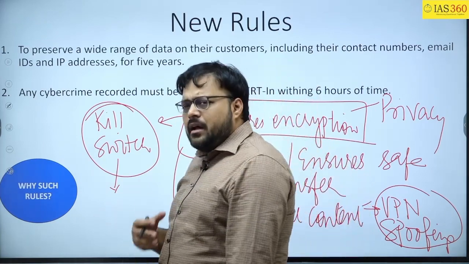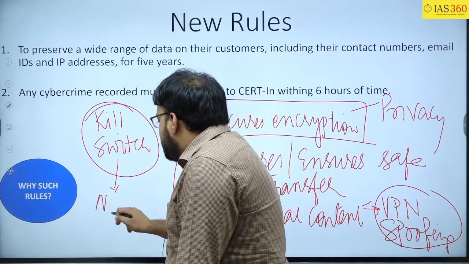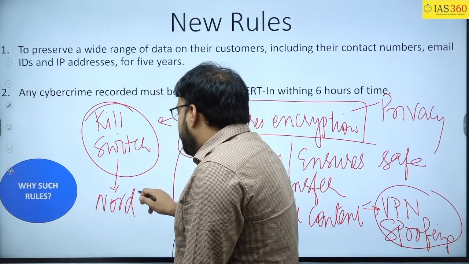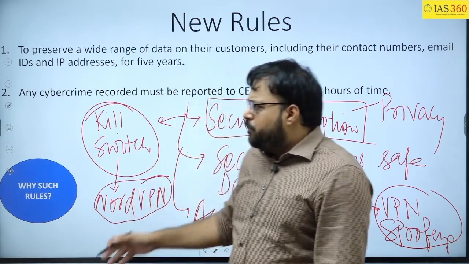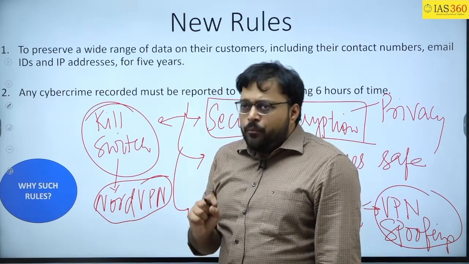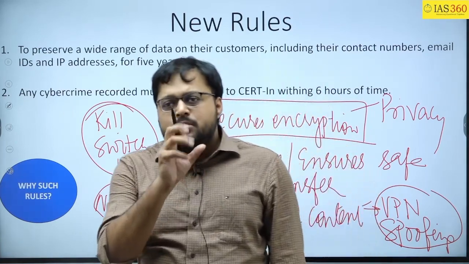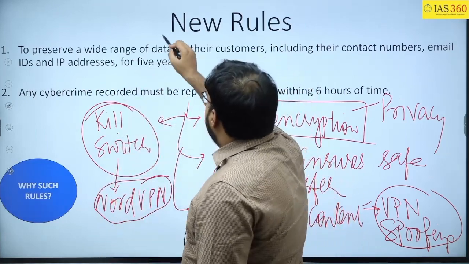And the best example of the VPN I can give is of a Netherlands company, that is NordVPN. Okay, NordVPN is a very big company of the virtual private network. Now, after understanding the basics of the VPN, the question arises: what is the new rule?